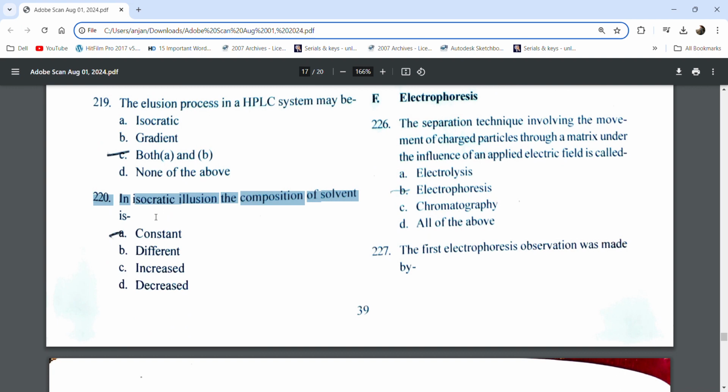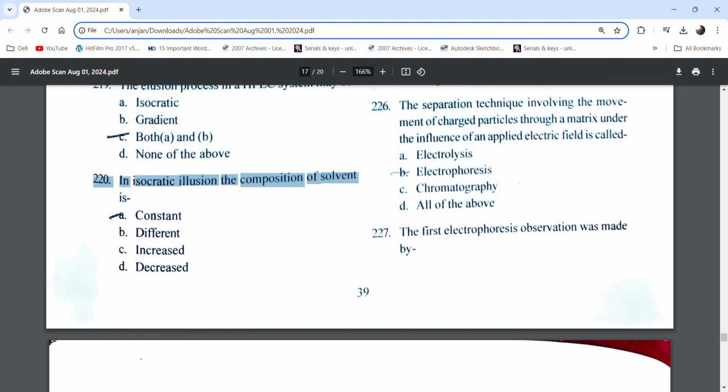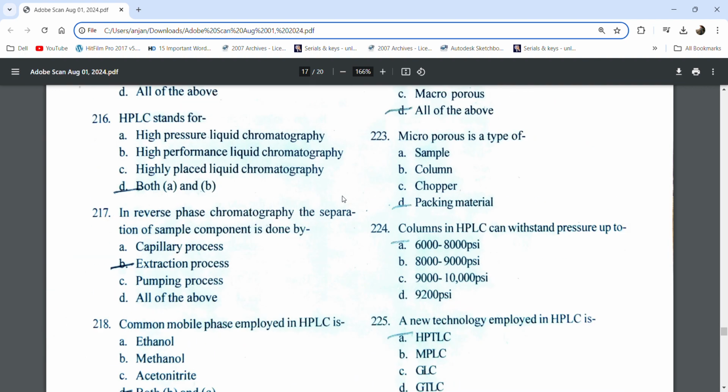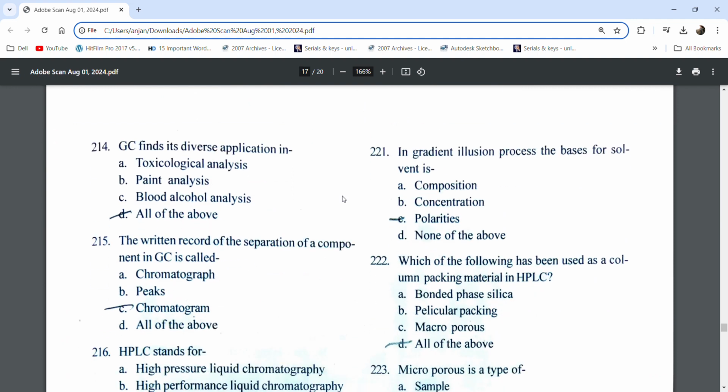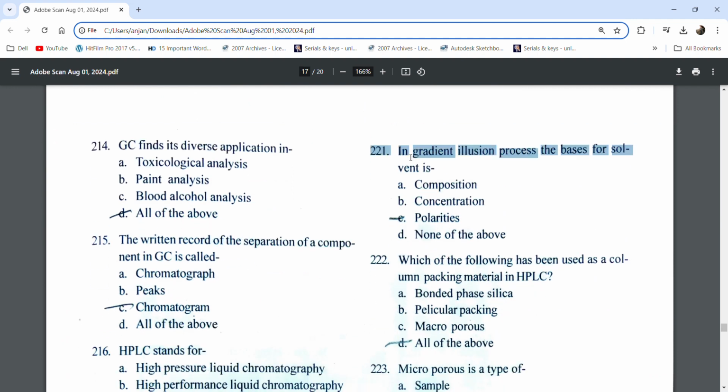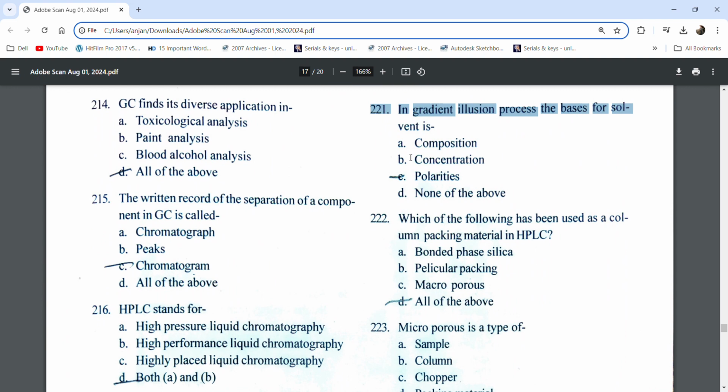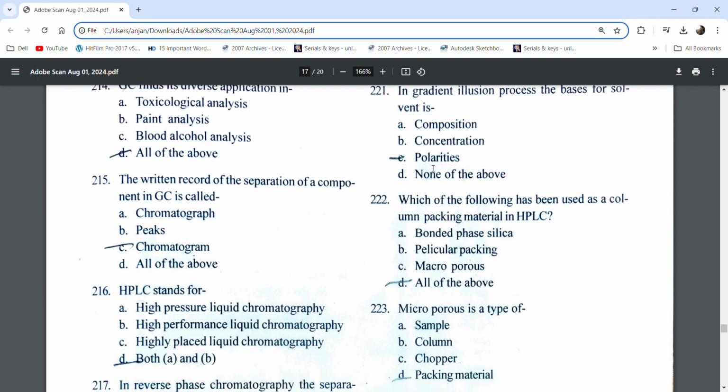In isocratic elution, the composition of solvent is constant. In gradient elution process, the basis for solvent is polarity.